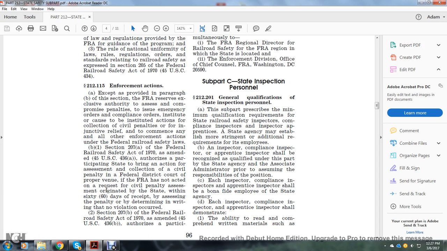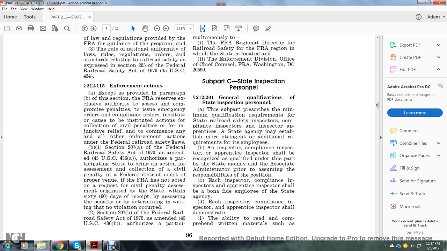All right, 212.115, enforcement actions. Except as provided in paragraph B of this section, the FRA has exclusive authority to assess and compromise penalties, issue emergency orders and compliance orders, and institute or cause to be instituted actions for collection of civil penalties, injunctive relief, or any other enforcement actions under the federal railroad safety laws.